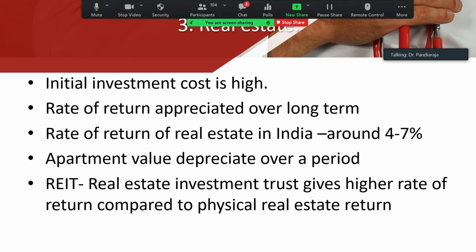Your father and grandfather would have invested something in the land, but you are getting good investment now. If you invest in land now, your daughter or son or your grandchildren will get the benefit. So the rate of appreciation may not be immediate. In India, real estate returns around 4 to 7%.